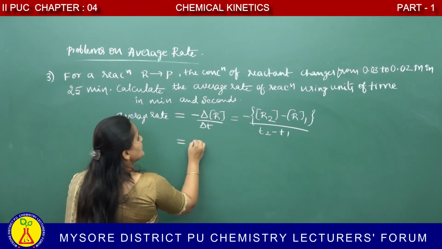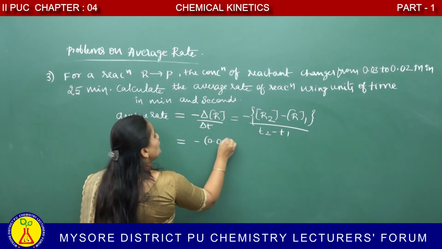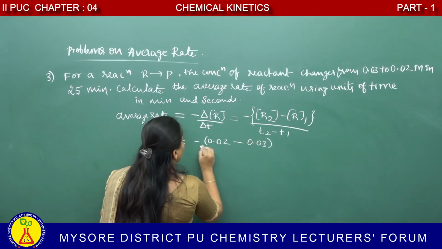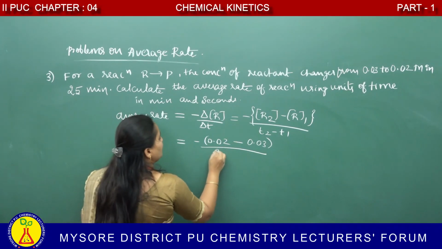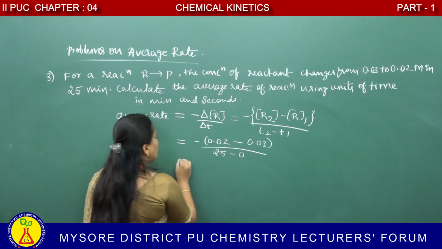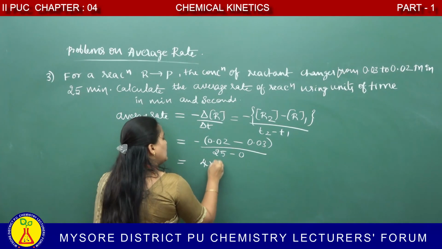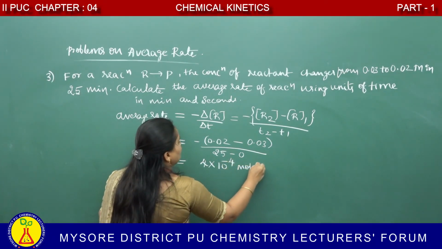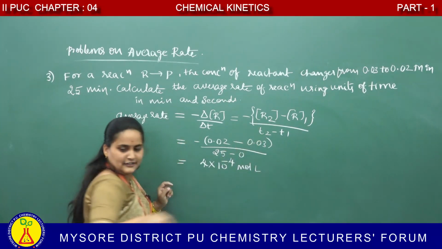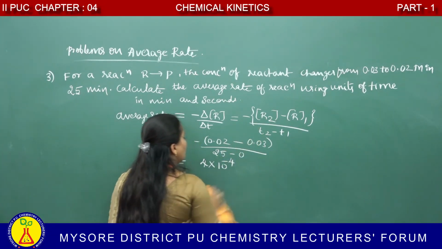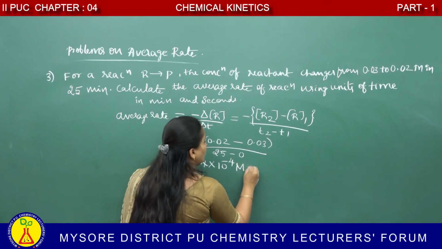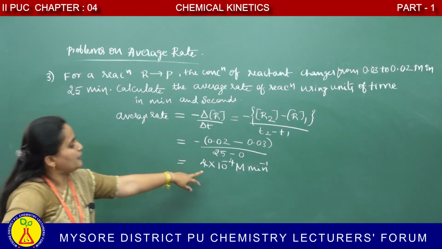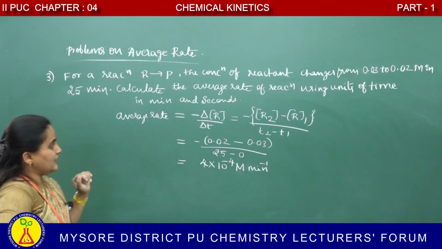R2 is how much? 0.02 molar. R1 is how much? 0.03 molar. Time 25 minus 0. The final answer is 4 into 10 power minus 4. Directly they were given molar, therefore the unit is molar per minute. 4 into 10 power minus 4 molar per minute is the final answer.